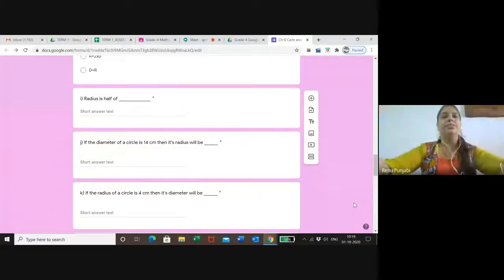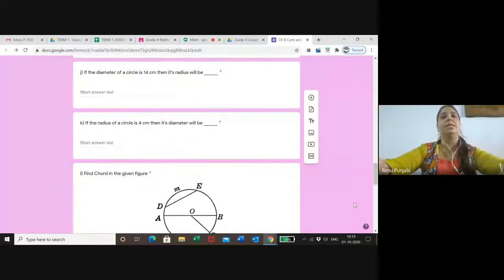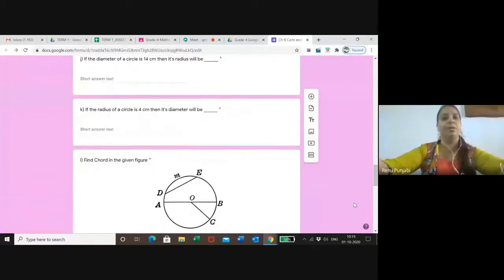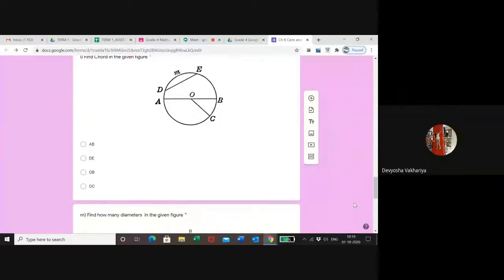If the diameter of a circle is 14 centimeter, then its radius will be what? If the radius of a circle is 4 centimeter, then its diameter will be what? You have to write the answer. Find the chord in the given figure. Let me complete.